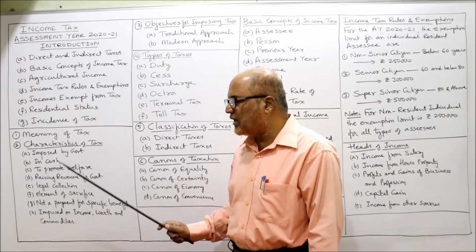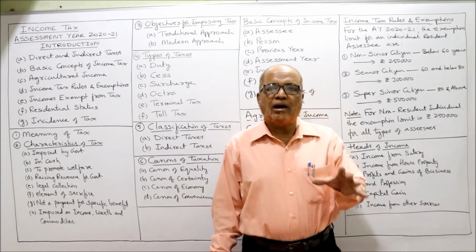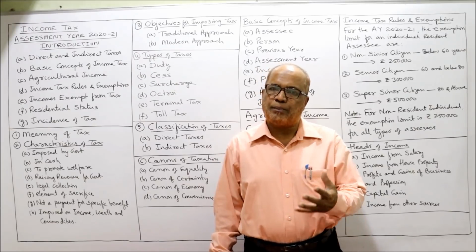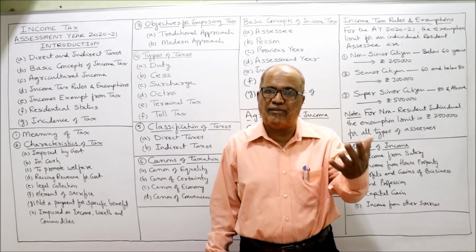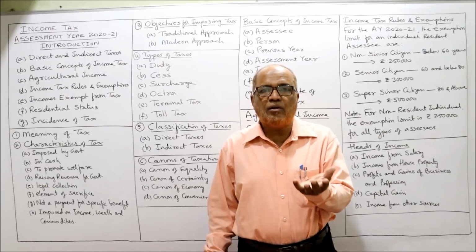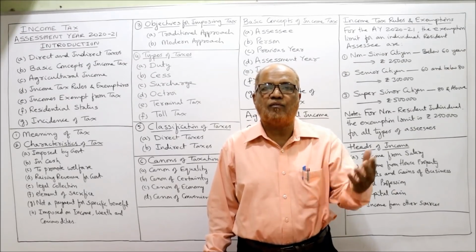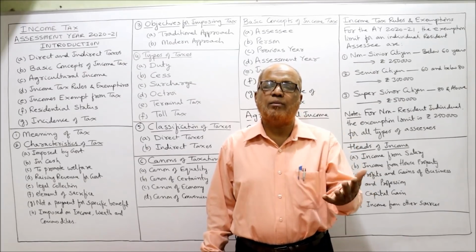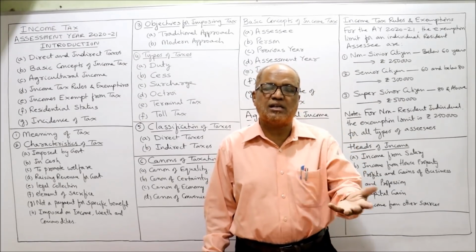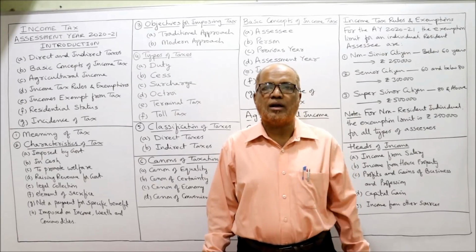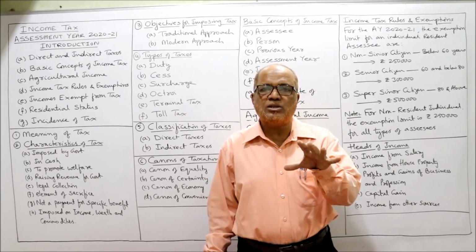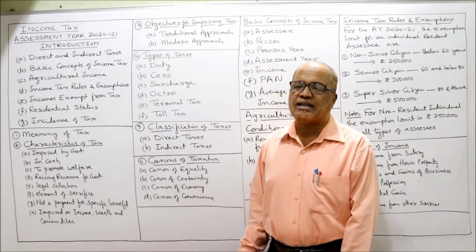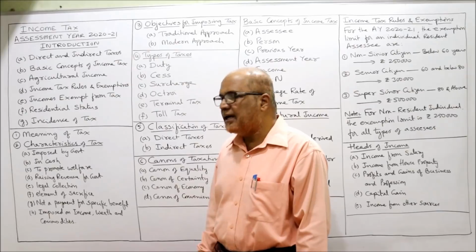Then raising revenue for the government. The government requires revenue for the purpose of administration, for the purpose of statutory requirement, for the purpose of development of the country. Without revenue, the government cannot function. The government discharges a number of functions. To perform those functions, tax is required, money is required. So tax is one of the main sources of revenue of the government for conducting the different activities. Next is legal collection.